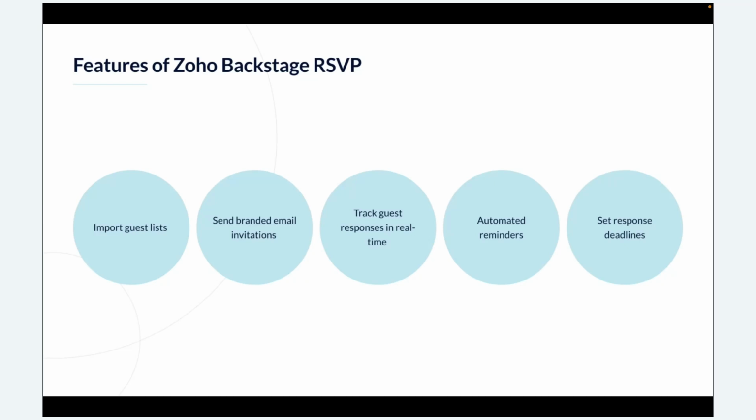And then we have set response deadline. It helps us set a cutoff date for the RSVP submission, which is crucial for finalizing the number of attendees, so that we can arrange the catering and the seating arrangements. We can set it a day before, 5 days before, or on the event date itself.